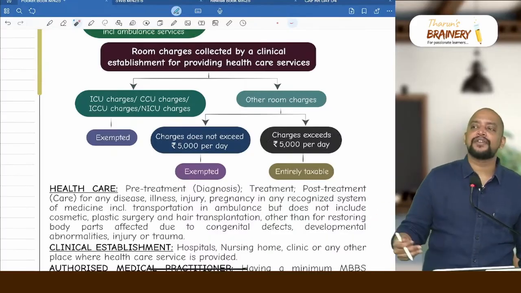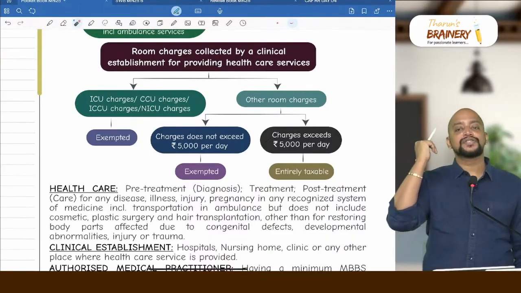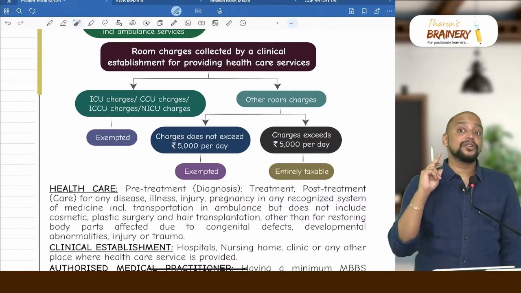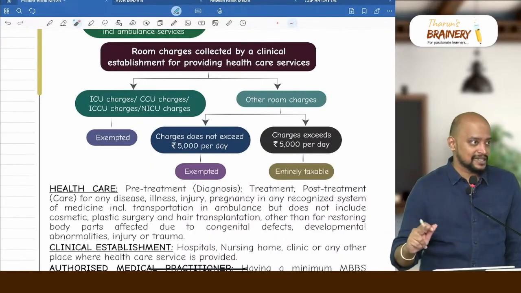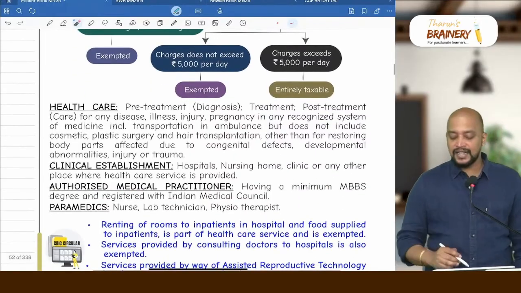What about renting of an ambulance? For renting of an ambulance, we don't have any exemption. Renting of an ambulance will definitely be taxable. We don't have an exemption in that regard. Only transportation of a patient in an ambulance is exempted, whether it is part of healthcare services or not part of healthcare services. Then coming back to this.